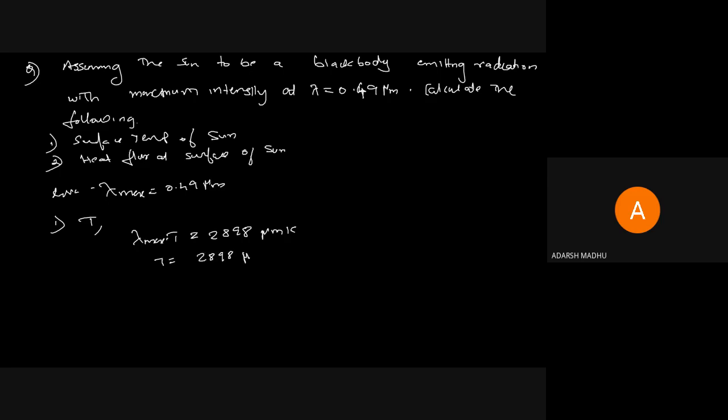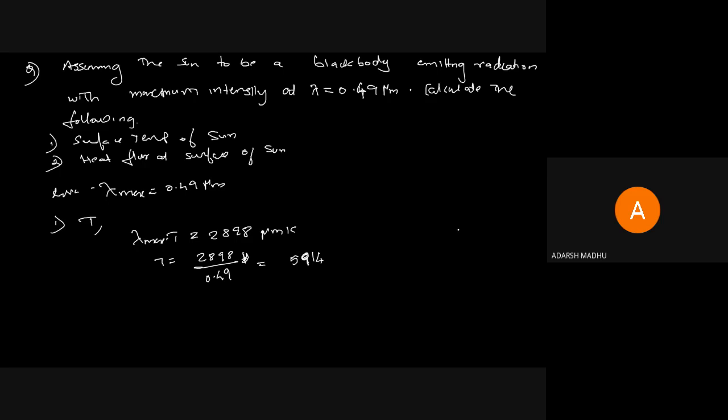2898 divided by lambda max, which is given as 0.49. So we will get the temperature in Kelvin. Do you understand how the unit comes as Kelvin? We know the unit of temperature is Kelvin, but how we get it, let me explain. 2898 divided by 0.49 is 5914 or something like that. Write the value you get, and the unit comes from the calculation.